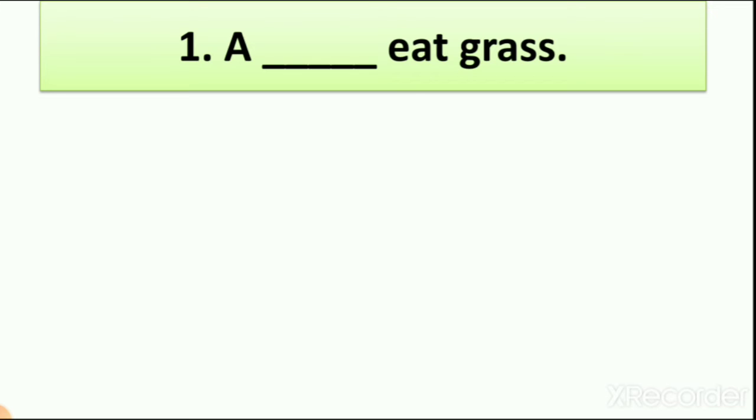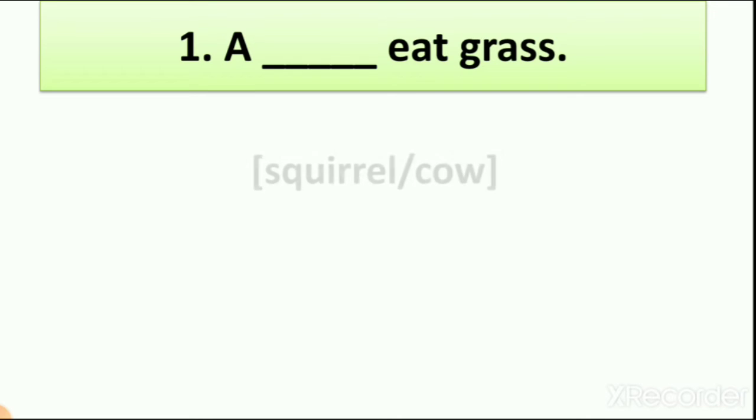Grass means plant, right? So which animal eats grass? We learn about plant eating animals like horse, cow, buffaloes, goat, sheep, giraffe, zebra. All these are eating grass or plants. So we have to write here a dash eats grass.